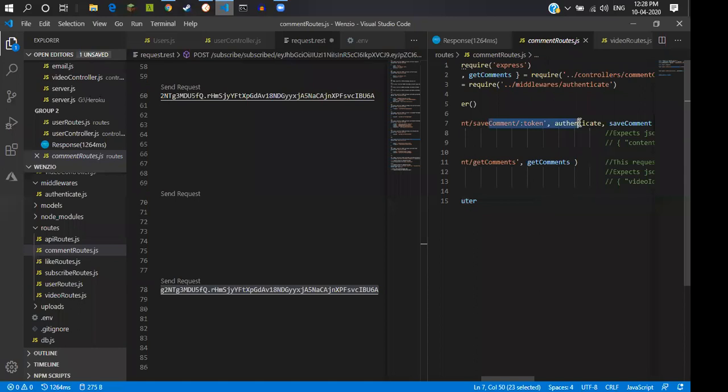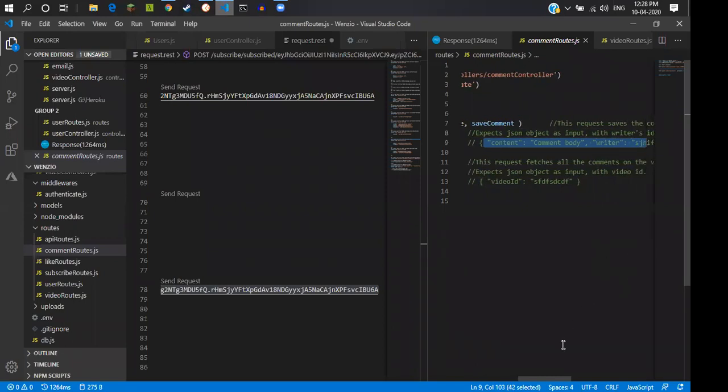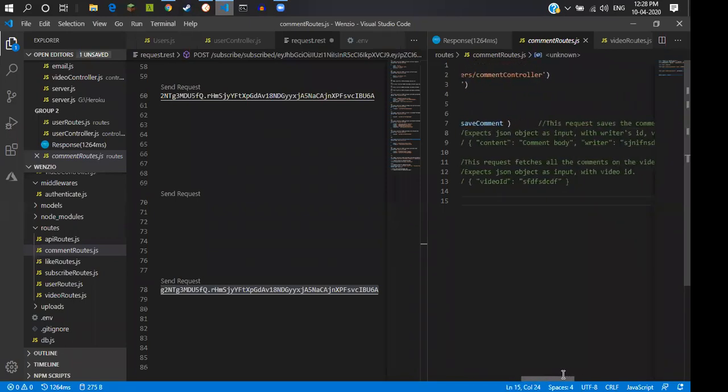And for saving a comment, we need authentication because a logged out user cannot comment. For that, we need the token here to authenticate, and this one takes an input object, which is the content, which is just the comment body, then the writer's ID and the video ID.